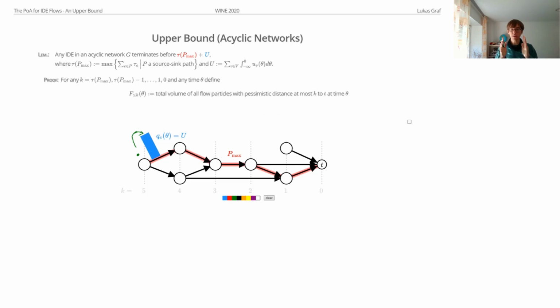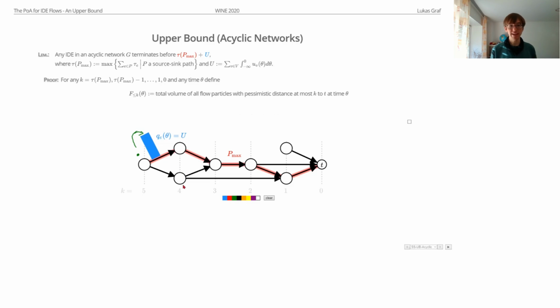So you take all the nodes, you give them labels based on what I call the pessimistic distance to the sink, so just the longest path from this node to the sink. For example, for this node, well, we can reach the sink via an edge of length 1, but we also can reach it via a path of length 2, like this. So it has a pessimistic distance of 2. And then for every such level of distance, we define the flow volume that is closer to the sink at every time.